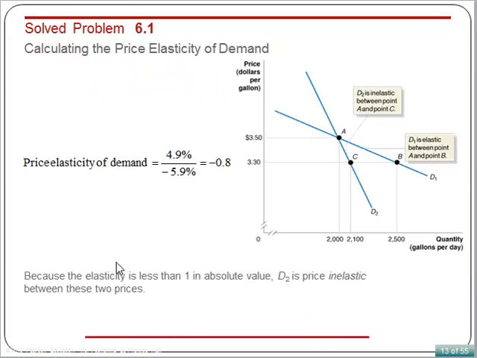Then we divide the percentage change in quantity by percentage change in the price. We get a price elasticity of demand of minus 0.8. The absolute value of it is 0.8. It's less than 1. So we say demand 2 is price inelastic.